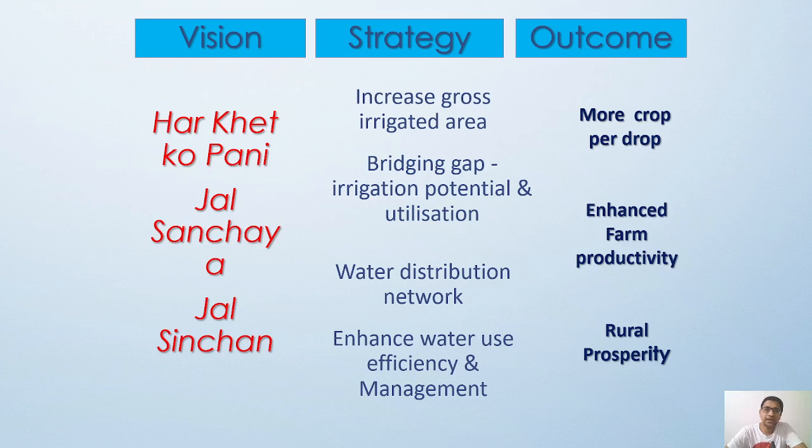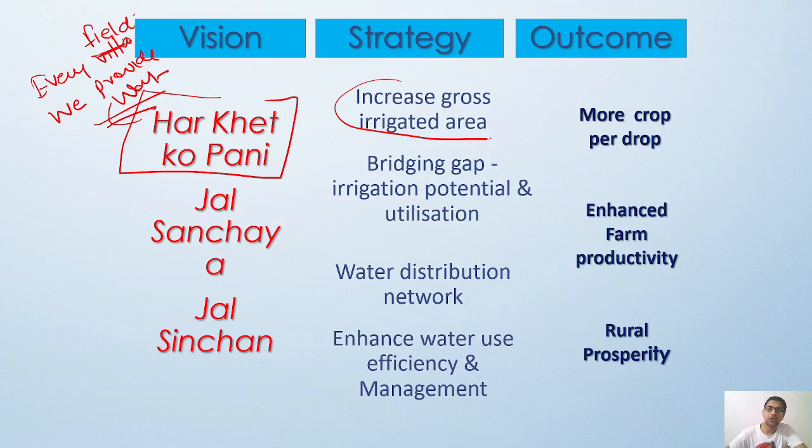Okay, so the vision is "Har khet ko pani." Har khet ko pani means every village, every field, we have to provide water. So this will boost the gross irrigated area. Gross irrigated area is like we are increasing the agriculture in the same field. Like if in that agriculture field, in 1 year, we are trying to create 2 types of crops over there, so the gross crop irrigated area gets increased. So we are trying to create more crop per drop.